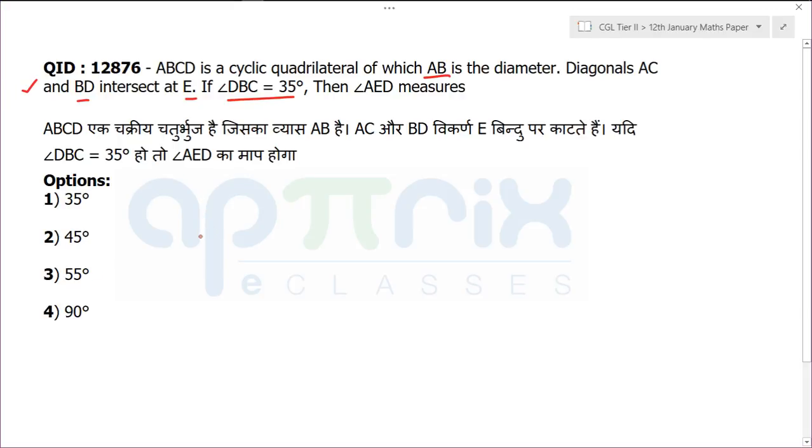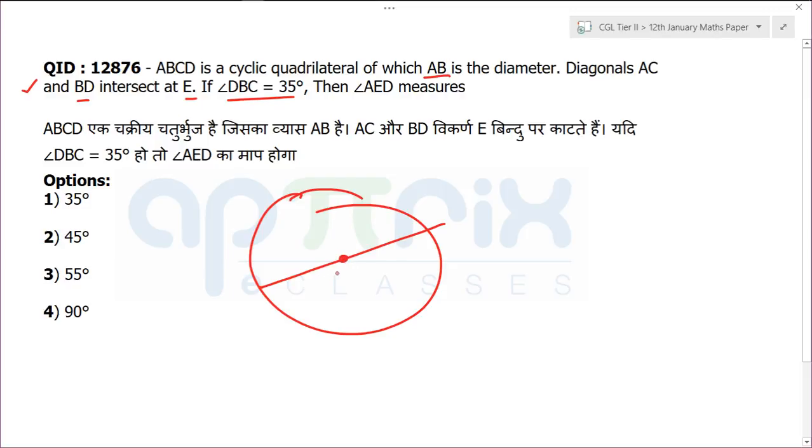So just tell me the answer. If anyone has the first question, I'm giving you time to tell me the final answer till I create a diagram. So this is a circle, although it does not look like a circle, just believe it. In exam also, there is no point that you create a very good diagram. The only thing is that you should get the answer, right? So this is how things have been provided.